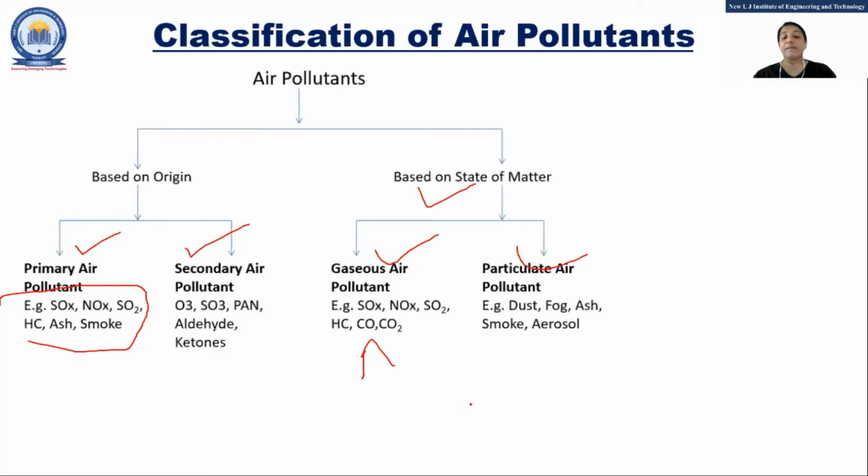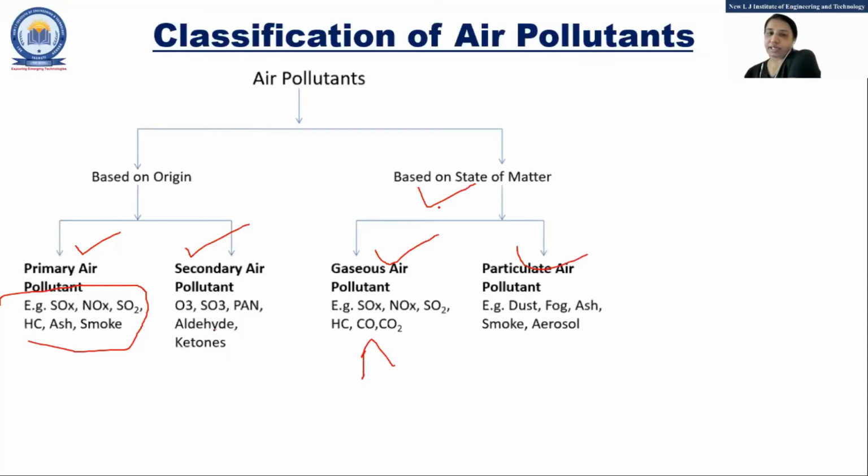Now, particulate air pollution, that means what? They are in terms of some particles, like ash, fog, dust, or smoke, right? So they are nothing but particles. According to that, this is the classification of air pollutants, based on origin and based on state of matter.